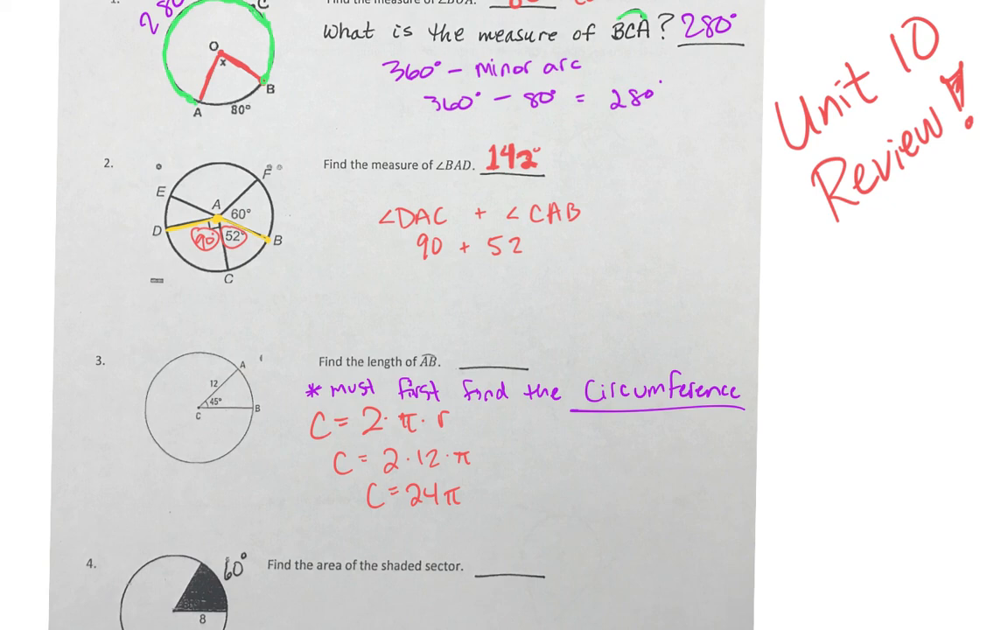So we have the circumference, and what we're going to do is find proportionally the distance around the 45 degrees. I know the distance around 360, but we need to find the distance around 45. We know the distance around 360 is 24 pi, so we're going to find the distance around 45.